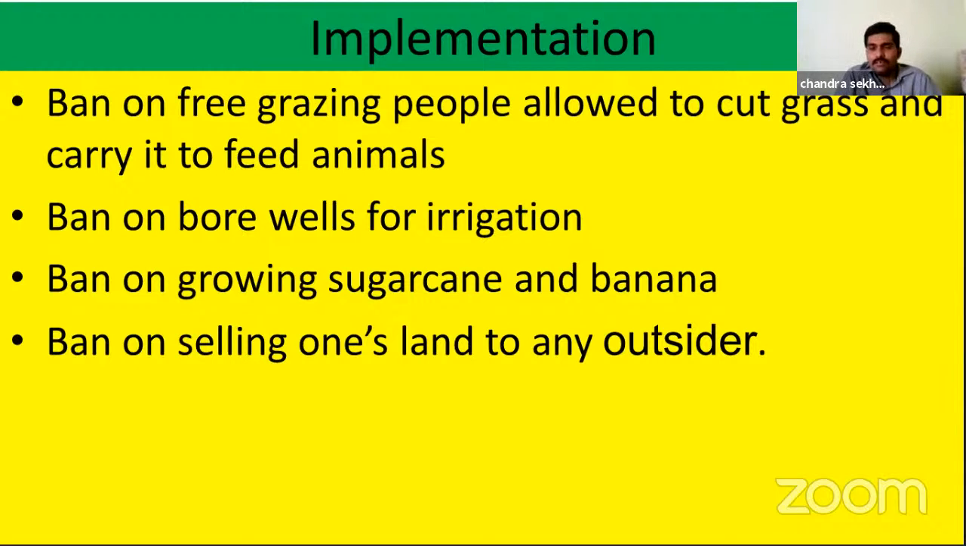and a ban on selling one's land to any outsider. Okay, this is also important. Why don't they allow people to sell their land to outsiders? If any outsider enters the village, they may not follow the rules and regulations of the village. That's why they banned the selling of one's land to outsiders also. Okay, so these are the important bans and implementation of the 4 bandis.